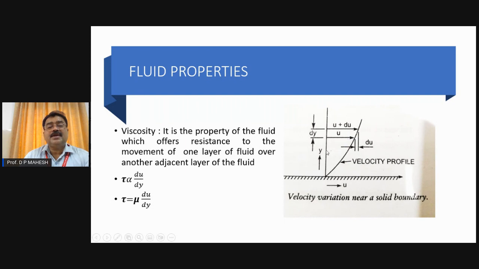The velocity profile shows that the velocity keeps on increasing. u indicates velocity, where y indicates the depth. At one certain depth, we have taken two layers which are adjacent to each other. So there are two layers.